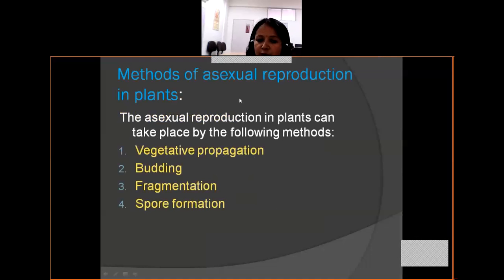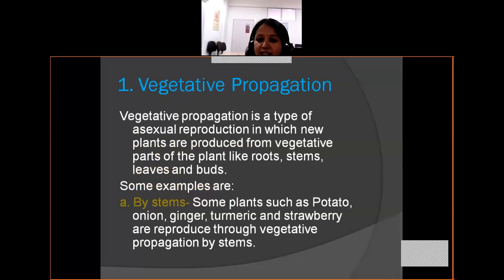Method of sexual reproduction in plants. The sexual reproduction in plants can take place by the following methods: vegetative propagation, budding, fragmentation, spore formation. Vegetative propagation. Vegetative propagation is a type of asexual reproduction in which new plants are produced from vegetative parts of the plants like roots, stem, leaves, and buds.